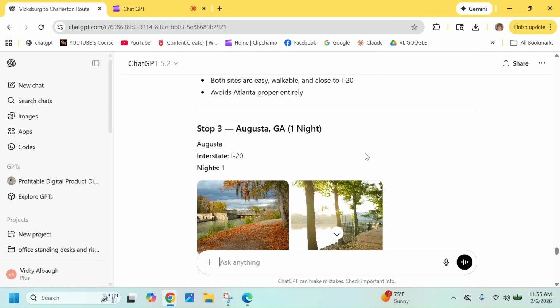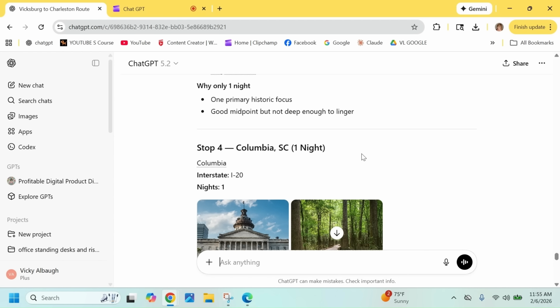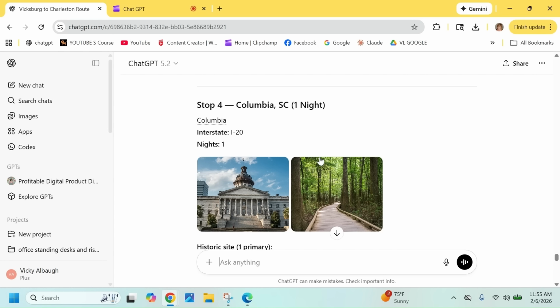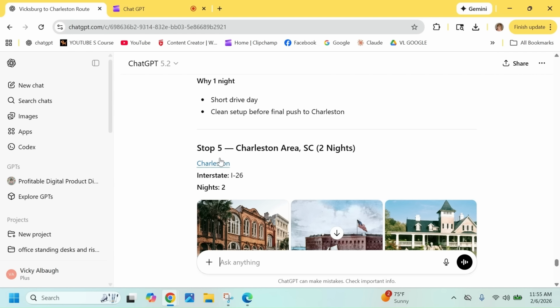Stop 3, Augusta, 1 night. Stop 4, Columbia, South Carolina, 1 night. And Charleston area, 2 nights at the end of the trip. So now we're going to keep it simple because we don't want too many options. That creates stress, so I limit the choices.